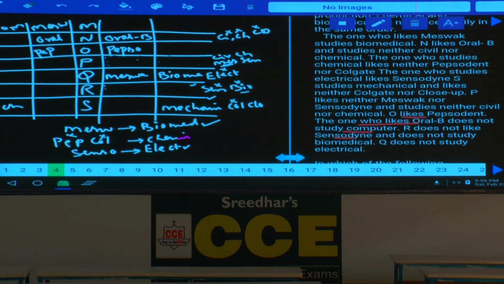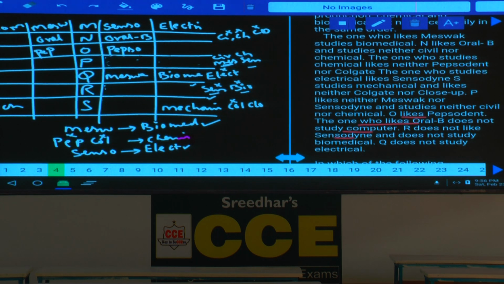Now this person R cannot be Sensodyne, isn't it? Now this P cannot be Sensodyne. Hence who should be Sensodyne here? Now M is Sensodyne. If M is Sensodyne and this person likes electrical, gone. Now the one who likes Sensodyne likes electrical.